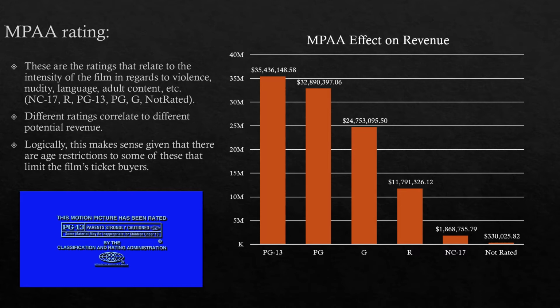Different ratings correlate to different potential revenue. Logically, this makes sense given that there are age restrictions to some of these that limit the film's ticket buyers. For example, if you're under 17, you cannot go see an NC-17 movie. The graph on the right shows the revenue per rating. Those numbers are going to be used in our equation. For example, a movie that's PG-13 is going to make on average $35.4 million.